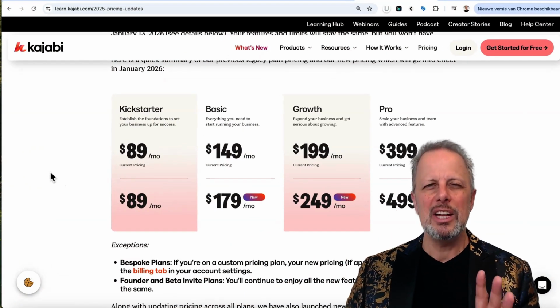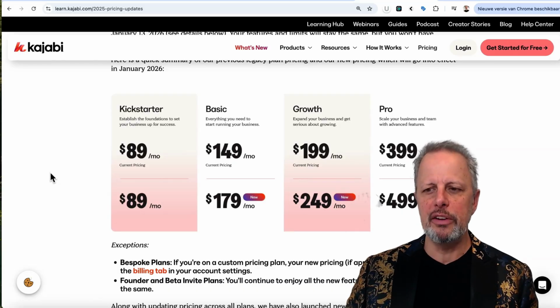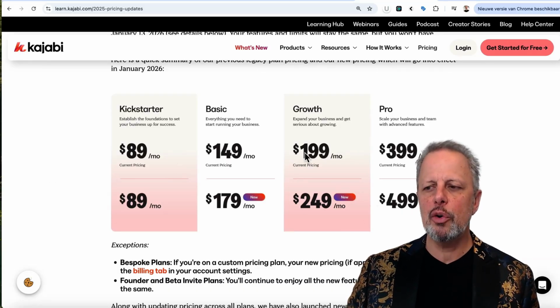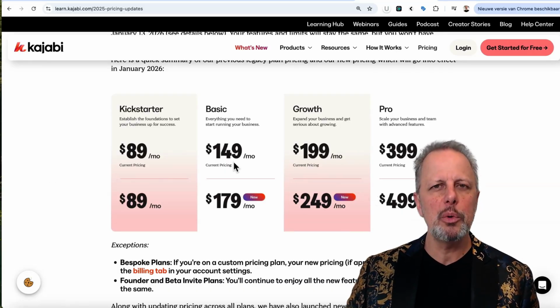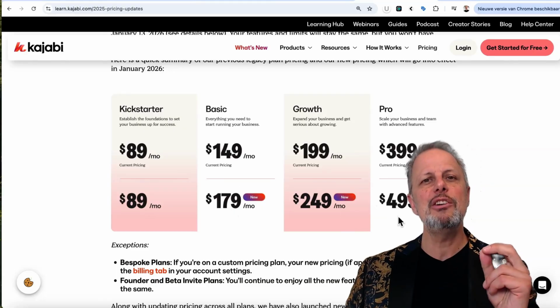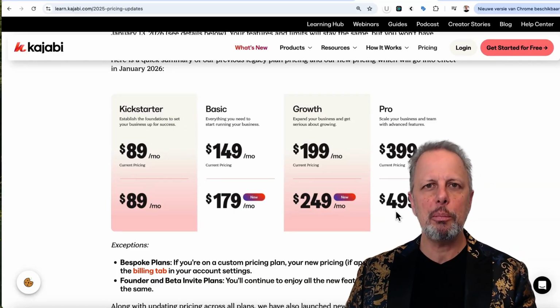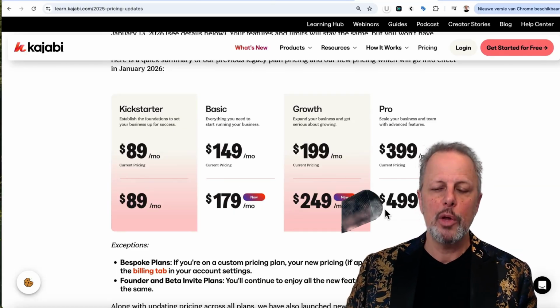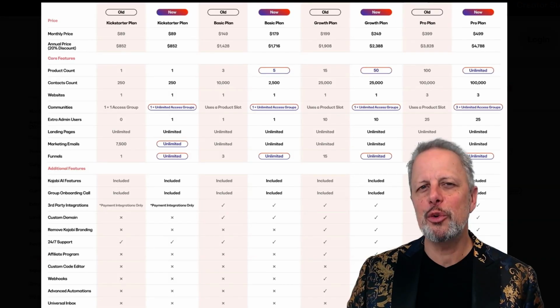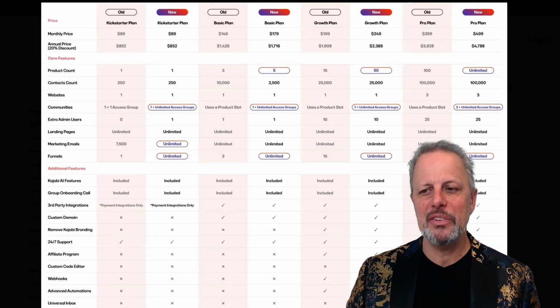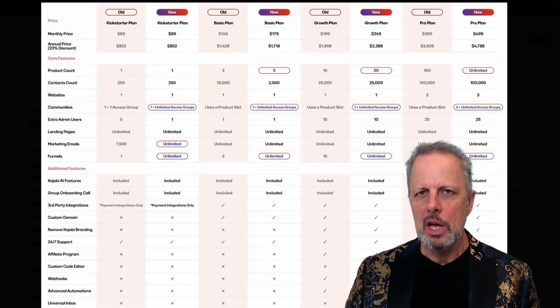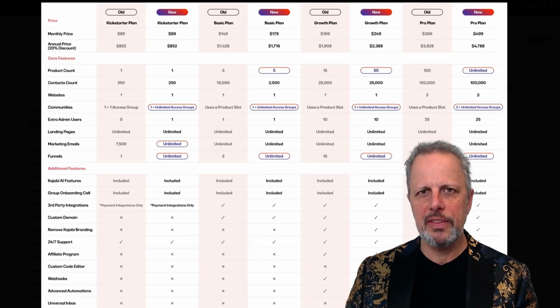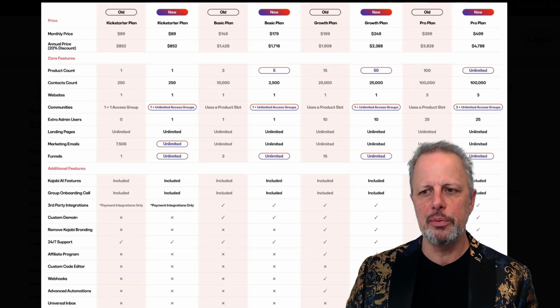Before we do that, just a few words about the new pricing. You see that the Basic, the Growth and the Pro plans are going up by 25%. So they need to justify why these price increases are okay. Let me take you to this list. It's a bit small, I understand, because there's a lot going on this page. I'm not going through everything in detail, I just want to mention a few of them.